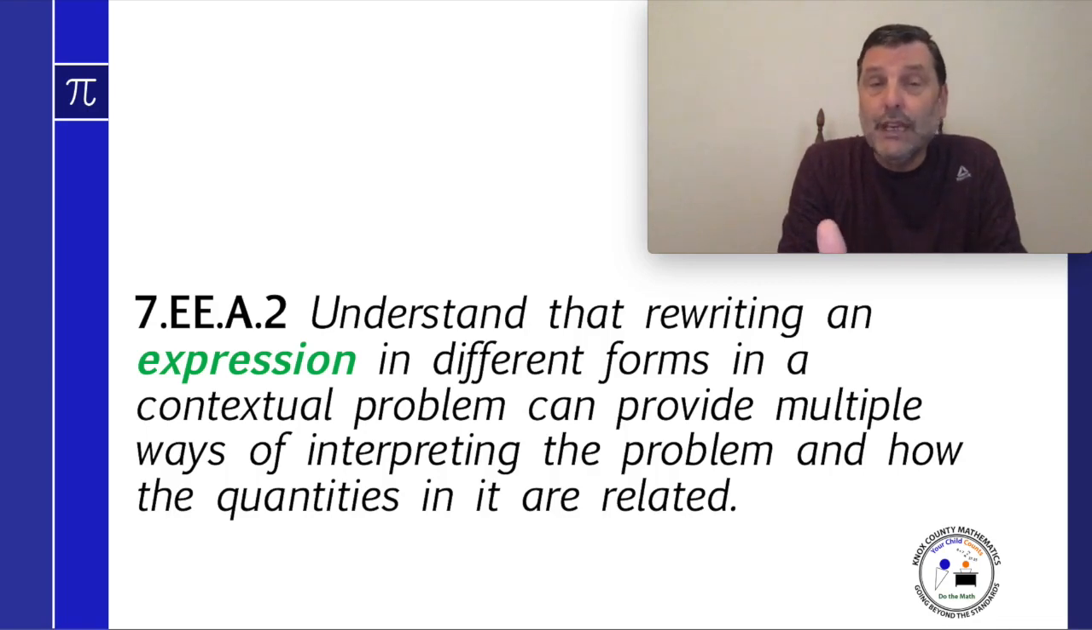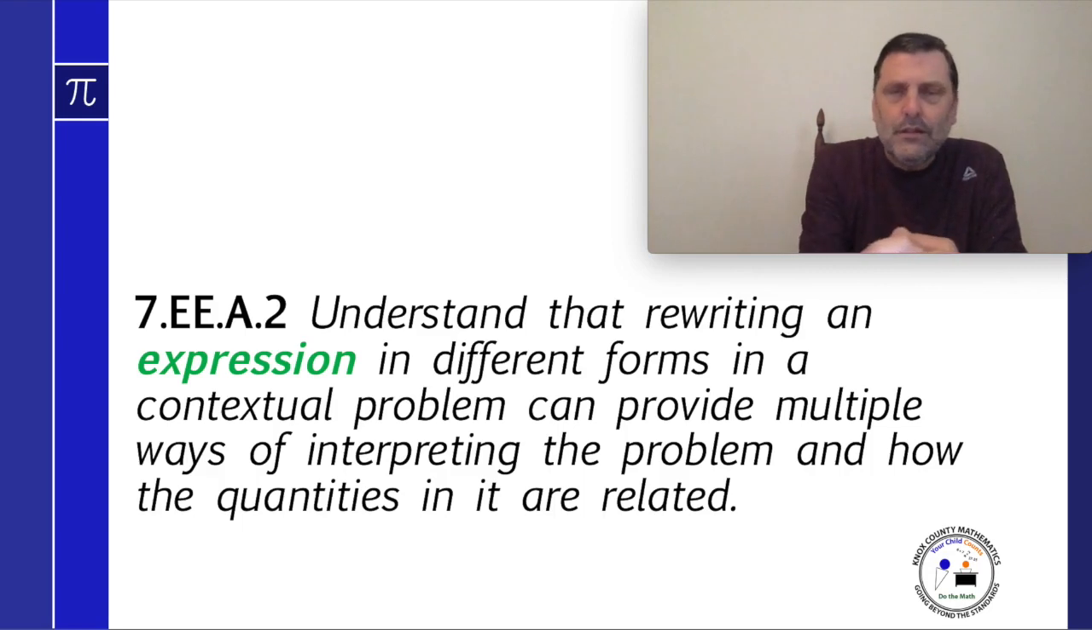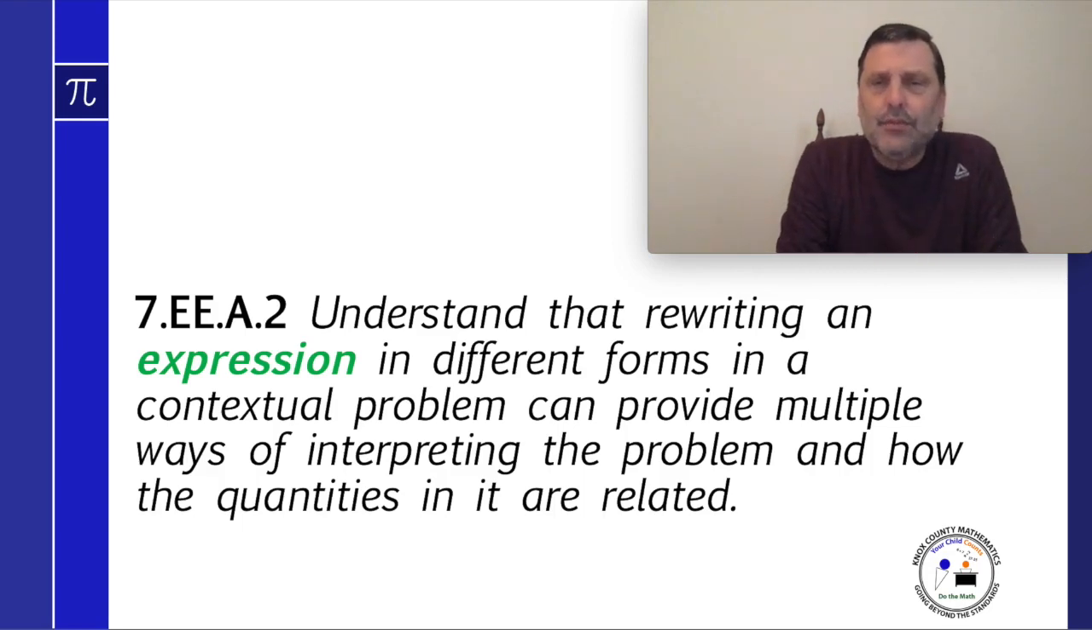And the standard is labeled 7.EE.A.2. What does that mean? That just means this topic comes from 7th grade. The EE is expressions and equations. And A represents a cluster of standards all grouped under the concept of the letter A. And this happens to be the second one inside that cluster. The standard reads, understand that rewriting an expression in different forms in a contextual problem can provide multiple ways of interpreting the problem and how the quantities in it are related.